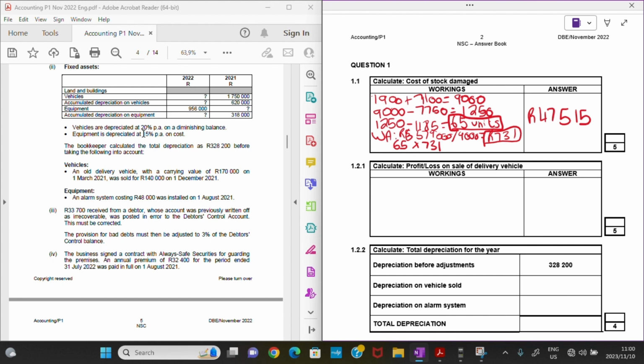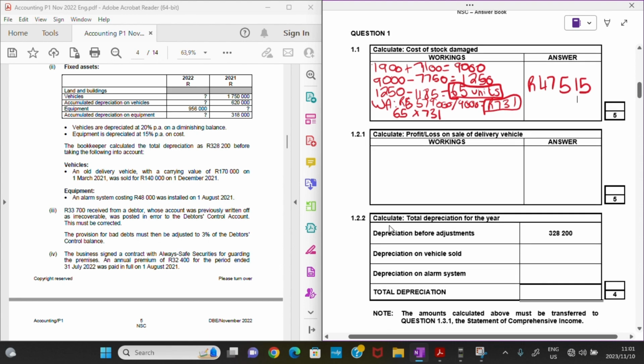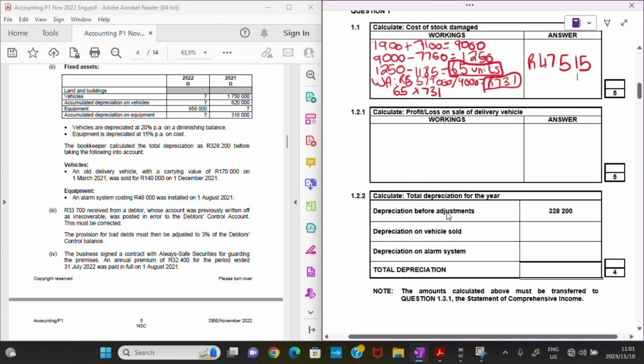It was sold for 140,000 rands on the 1st of December 2021. And then for equipment, we have an alarm system costing 48,000 rands that was installed on the 1st of August 2021.